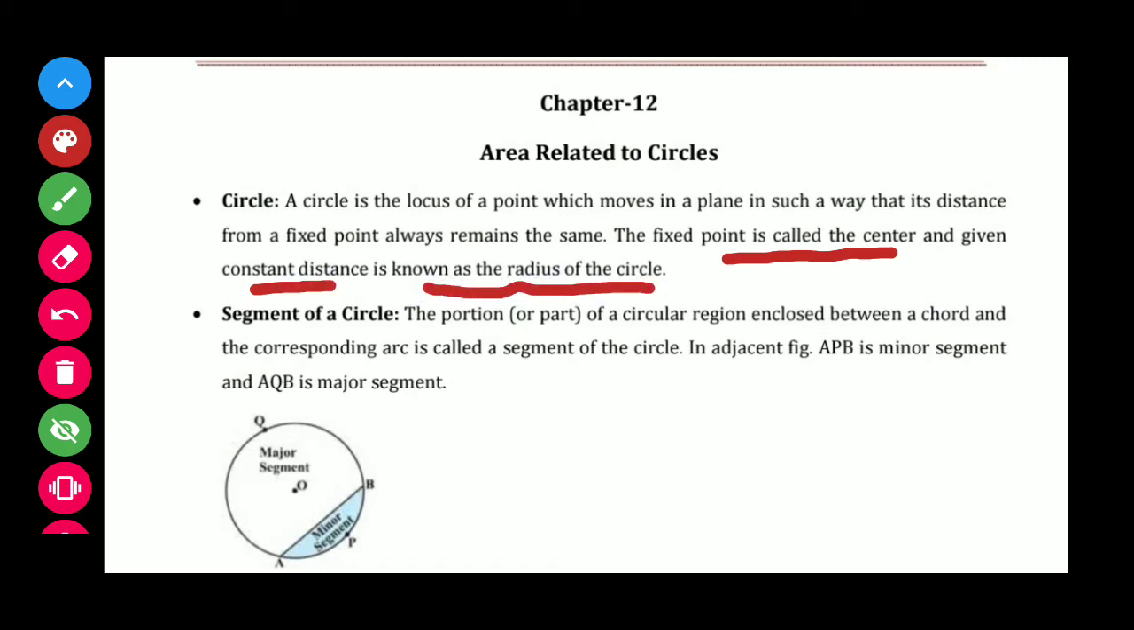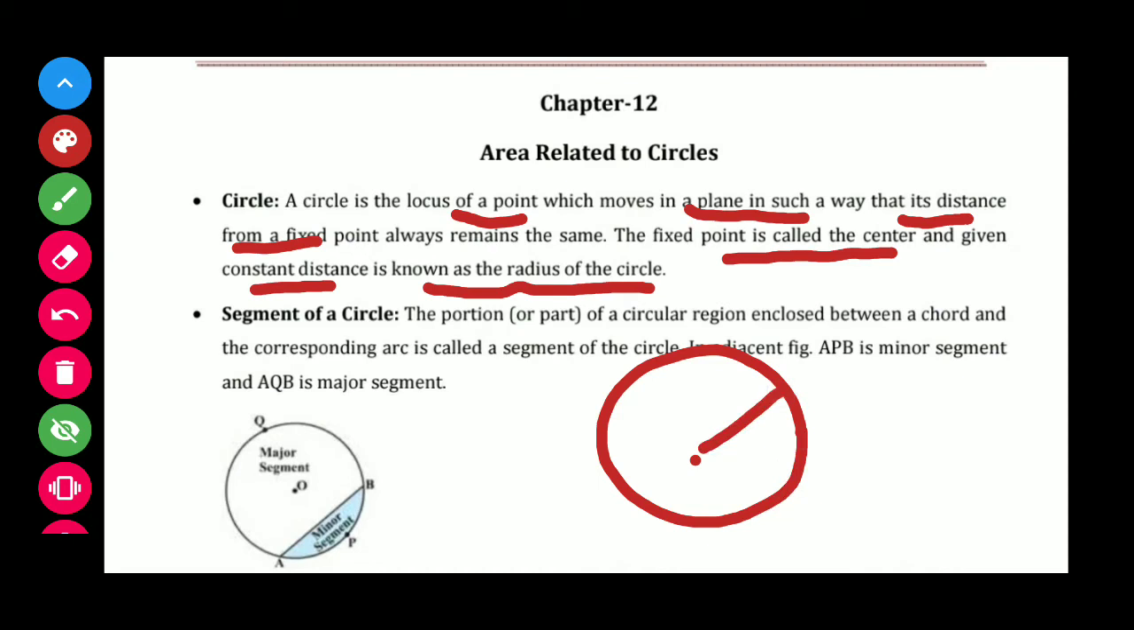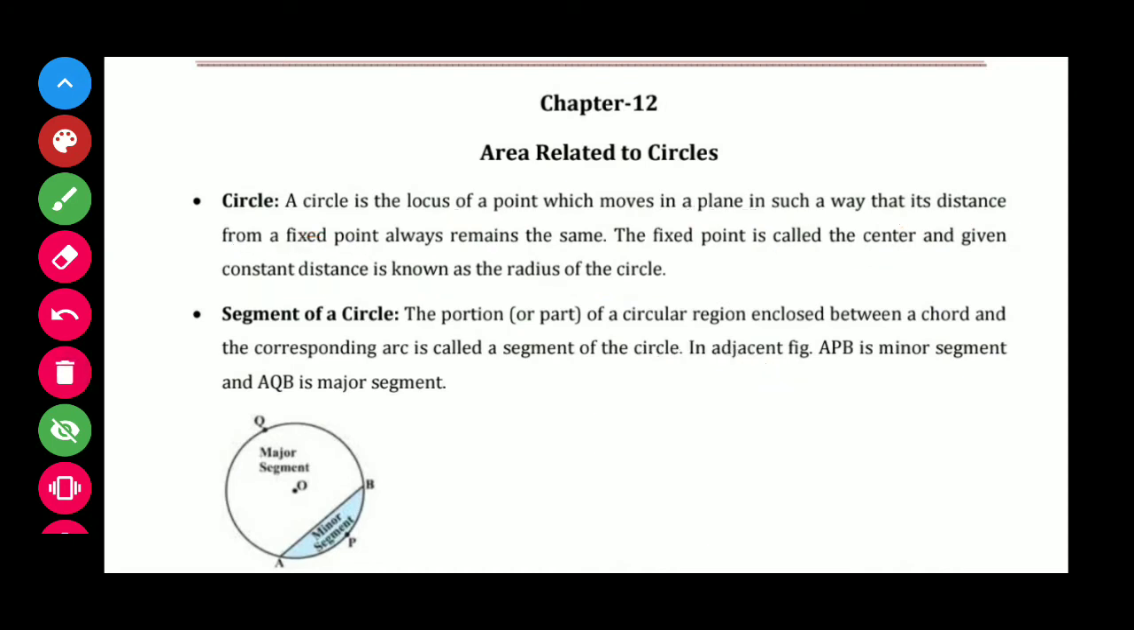circle. So, in this way, what is a circle? A circle is the locus of a point which moves in a plane such that its distance from a fixed point is always constant. So, this is the definition of a circle. Next one is the segment of a circle.